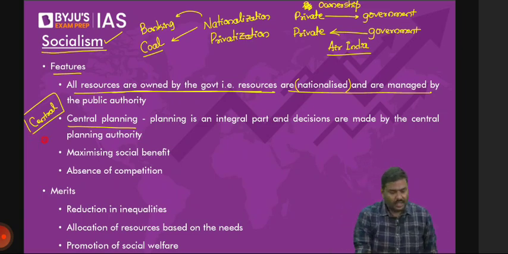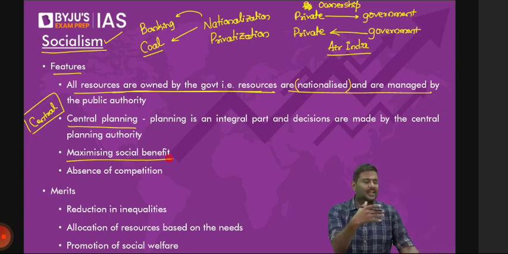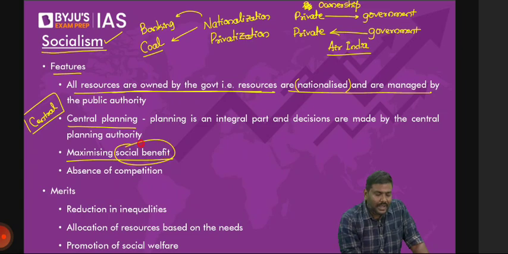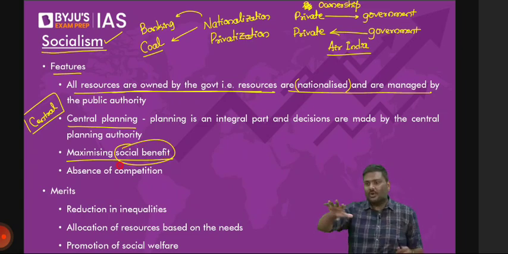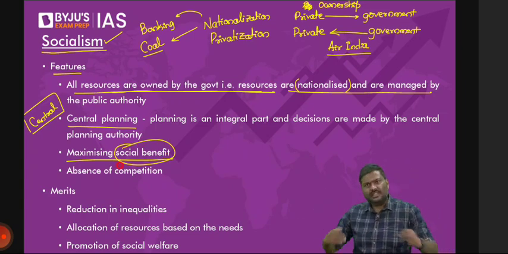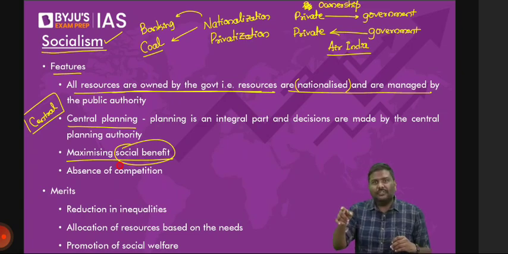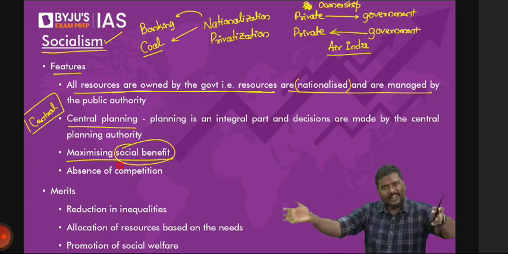Okay. Next, maximizing social benefit. Why do you think governments will go for socialism? Simple. They want to take care of social welfare. Government might simply decide liquor is bad, so they will ban the production and supply of liquor. Government might feel the production of agricultural goods is good, so they will centralize and promote the production of agricultural goods.